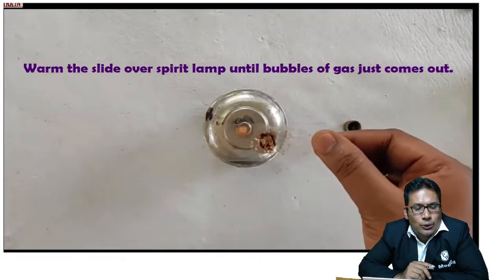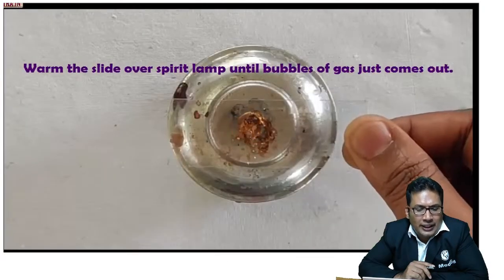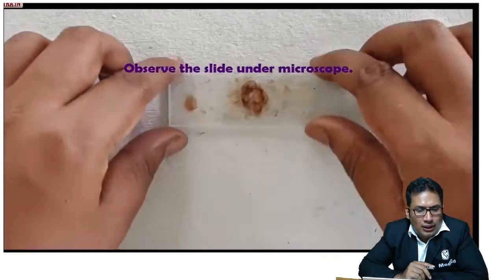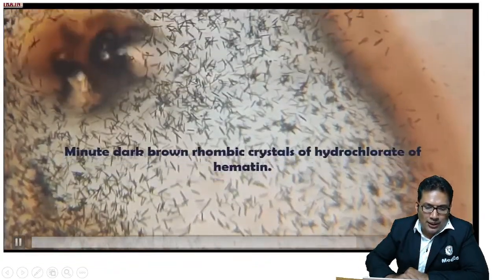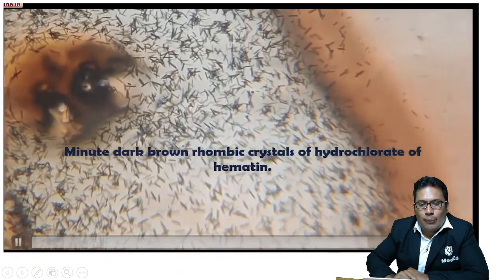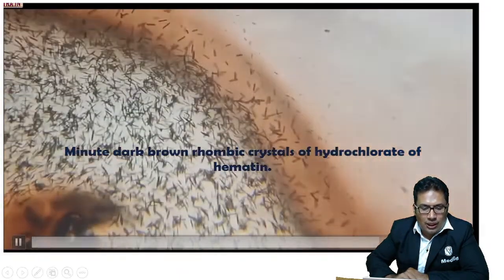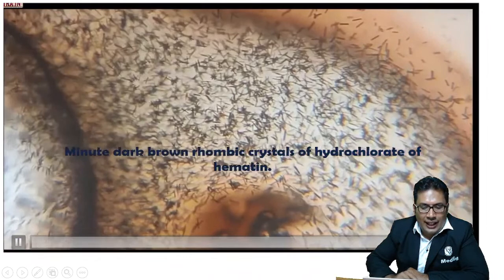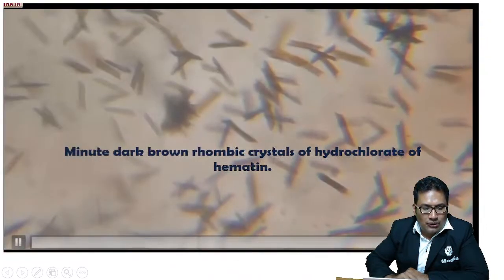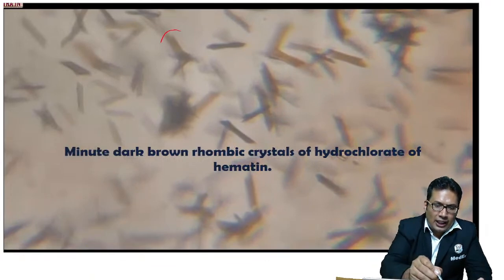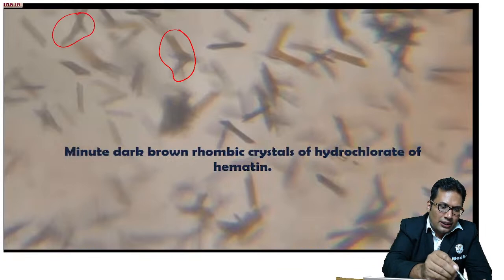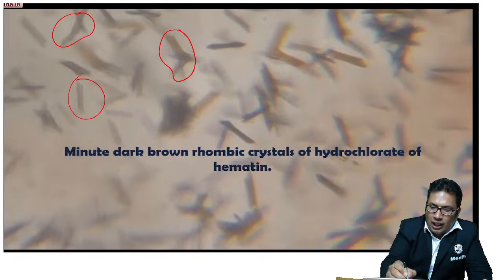Again they should be heated, then you should observe under the microscope. Under the microscope, you can see the dark brown rhombic crystals of the hematin. Can you see here clearly? This is nothing but your dark brown Teichmann test.